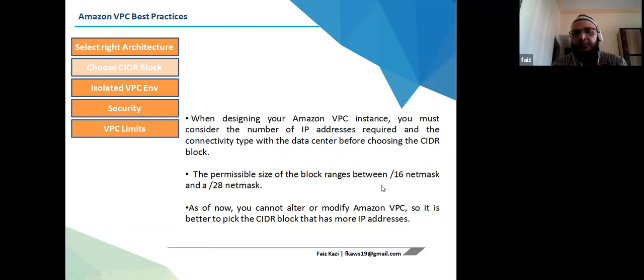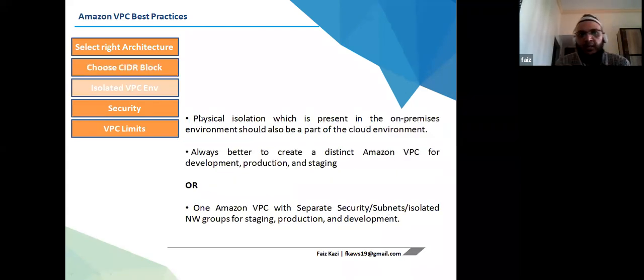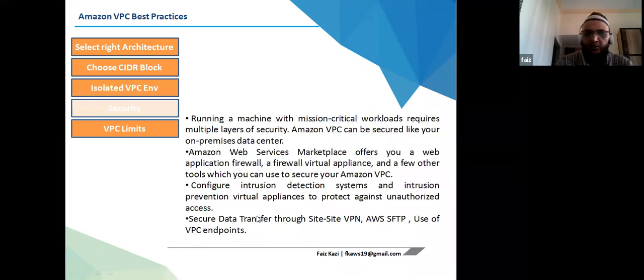You have to take security into consideration also. If you have lots of hosts available, a hacker can use those unused IP addresses to hack you. So for an isolated VPC environment, physical isolation, which is present in an on-premise environment, it is better to create a distinct Amazon VPC for development and production. One Amazon VPC with separate security, subnets, isolated, and so on.